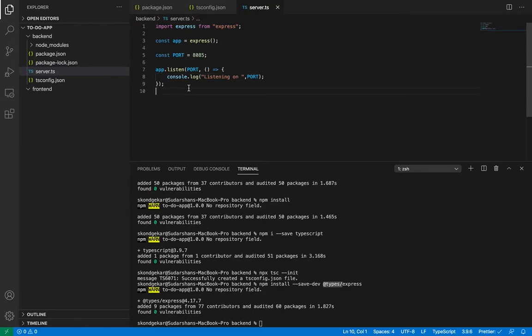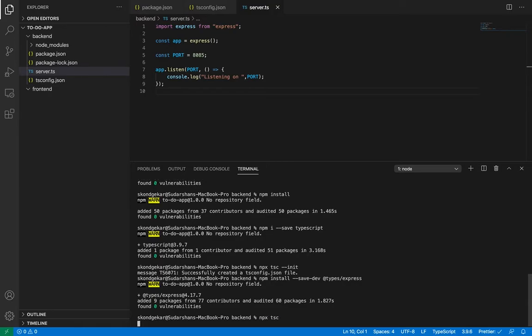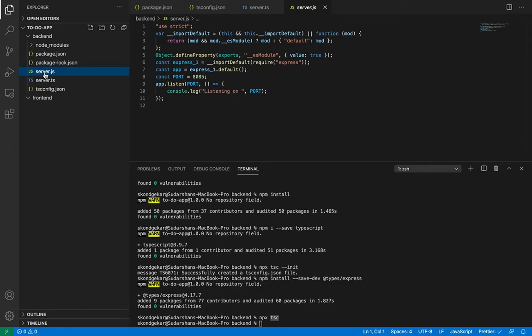So let's run this application. It is not actually yet handling any request from the browser, but let's run this and see what happens. To run this application, I will have to run the command npx tsc. Now it will convert my .ts file, which is a TypeScript file, into a JavaScript file. If you see over here, server.js is a JavaScript file which is created by the TypeScript compiler. TSC is the TypeScript compiler. I am running this compiler and it has created this JavaScript file.